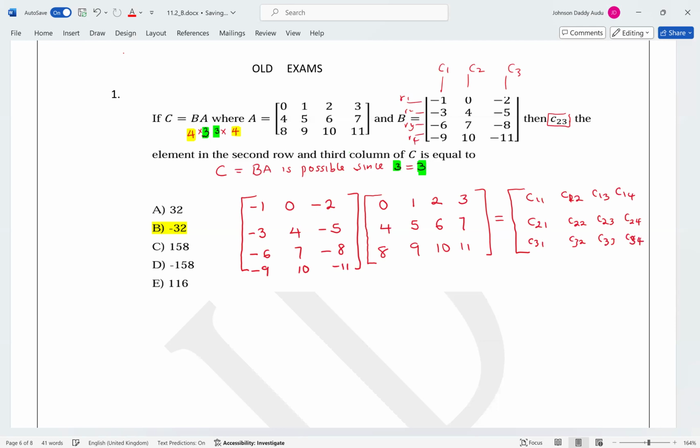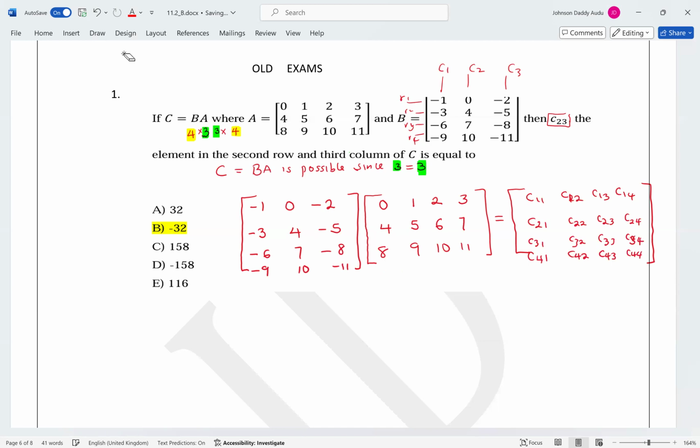Remember, it's a 4 by 4. The last row is C41, C42, C43, C44. Why? Because this is 4 by 3 and this one is 3 by 4, as we discussed.